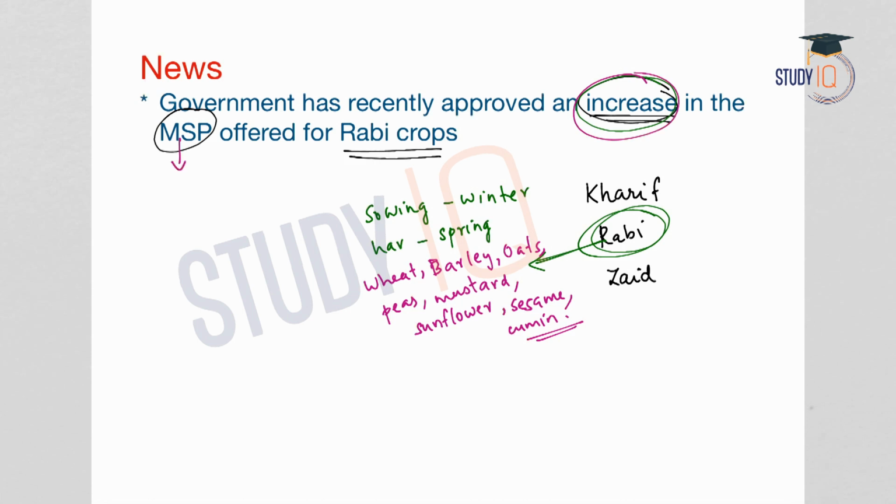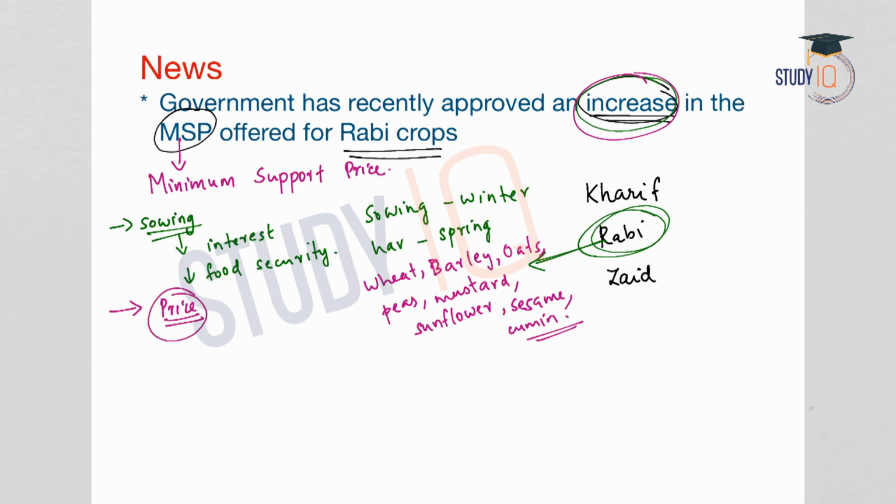What is MSP? It is the minimum support price. The minimum support price is announced by the government before the sowing season. What is the reason for announcement of MSP? It is to protect the interests of the farmers and also to ensure food security in the economy. So, under the MSP, a minimum support price will be announced by the government. It means a price will be announced by the government at which the government will make the procurement from the farmers. So, through the MSP, the farmers are guaranteed a minimum price for their produce.